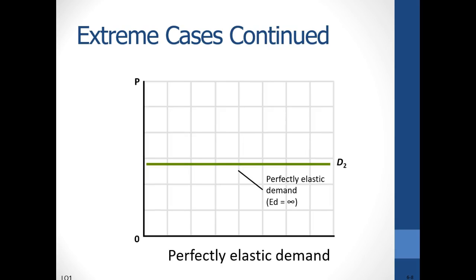This extreme situation, in which a small price reduction would cause buyers to increase their purchases from 0 to all that is possible to obtain, is perfectly elastic demand, and the demand curve would be horizontal. The elasticity coefficient is infinite. An example of perfectly elastic demand is a firm's demand curve in a purely competitive industry, such as the mining industry, which is unable to change the price.